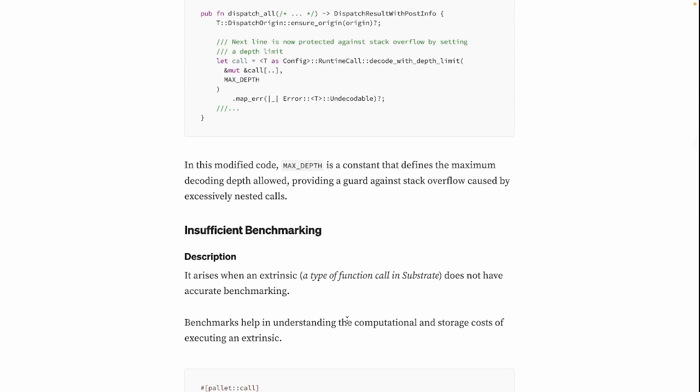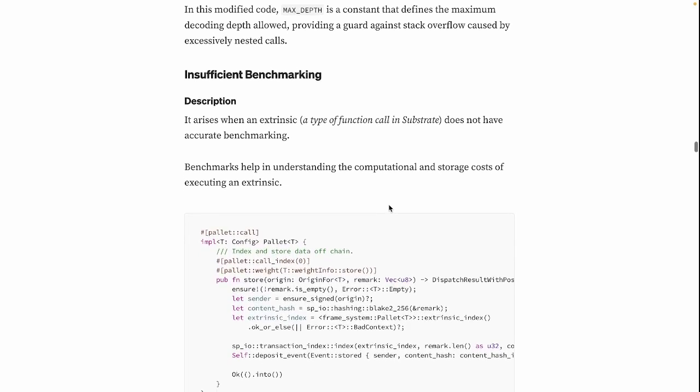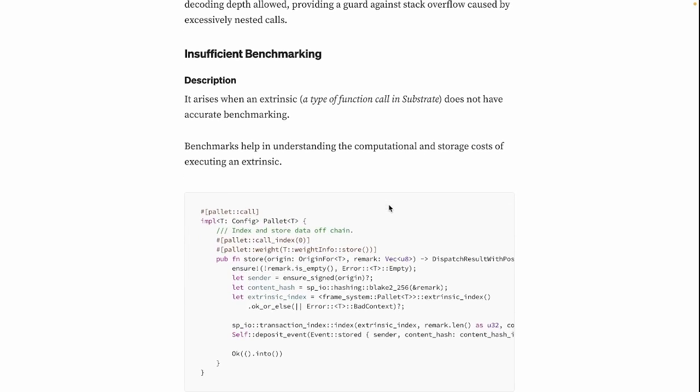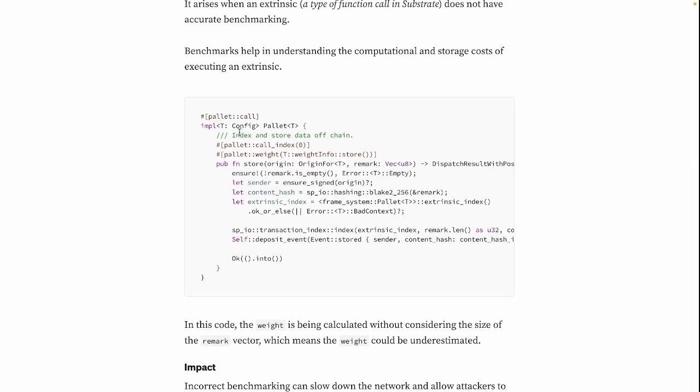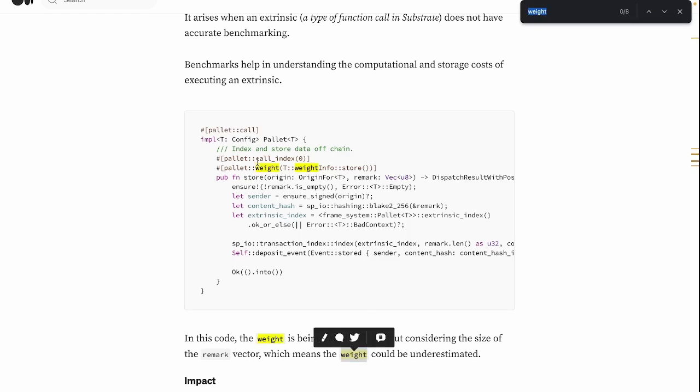Next vulnerability, insufficient benchmarking. What is it? It arises when an extrinsic, which is a type of function call in Substrate, does not have accurate benchmarking. And benchmarks help in understanding the computational and storage costs of executing an extrinsic. This is how the code would look, the vulnerability. So in this code, the weight is being calculated without considering the size of the remark vector, which means the weight could be underestimated.